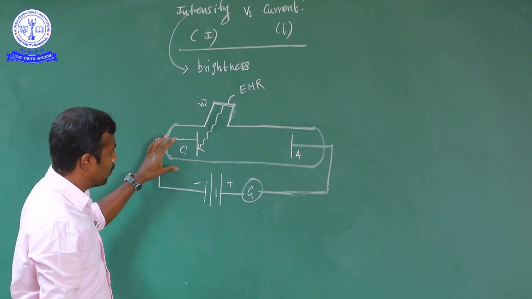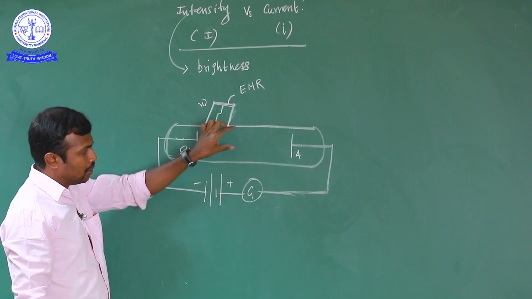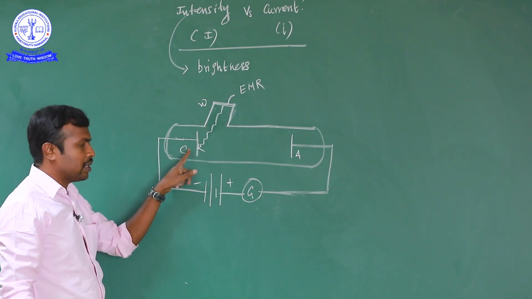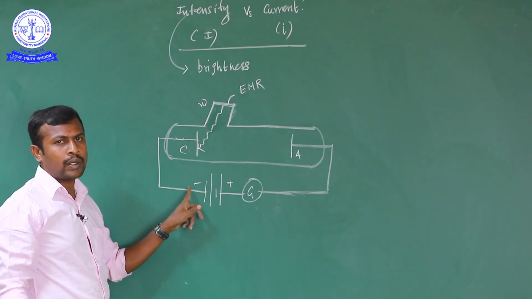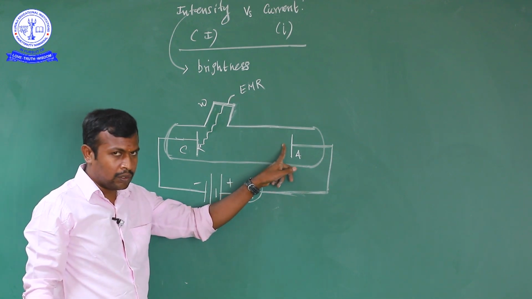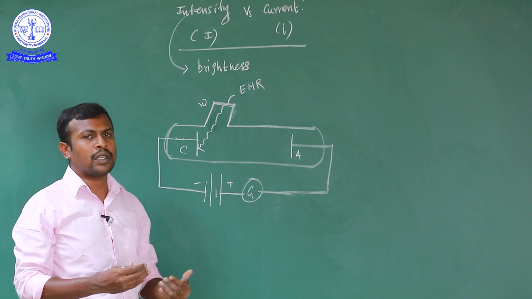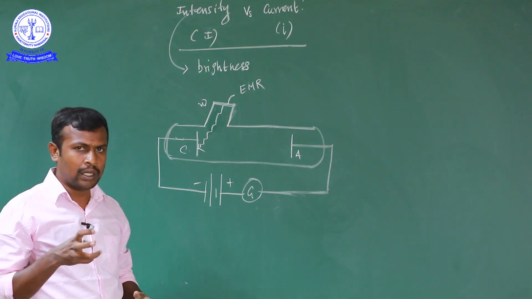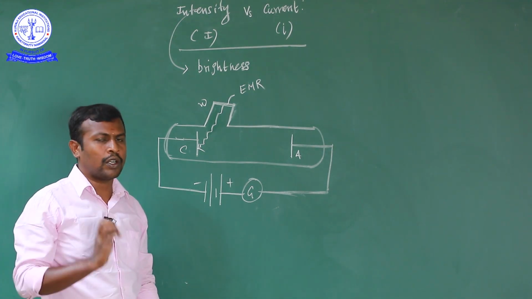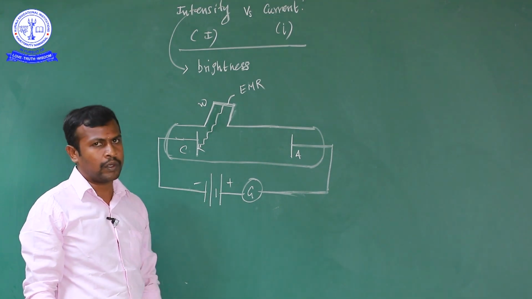Okay, so this is the experimental setup, which you already know. This is an evacuated glass chamber. This is the cathode connected with the negative terminal of the battery. This is the anode, connected with the positive terminal of the battery, and a galvanometer. It can be used to check whether the circuit contains current or not. To find whether there is current in a place, we can use a galvanometer, as you already know.